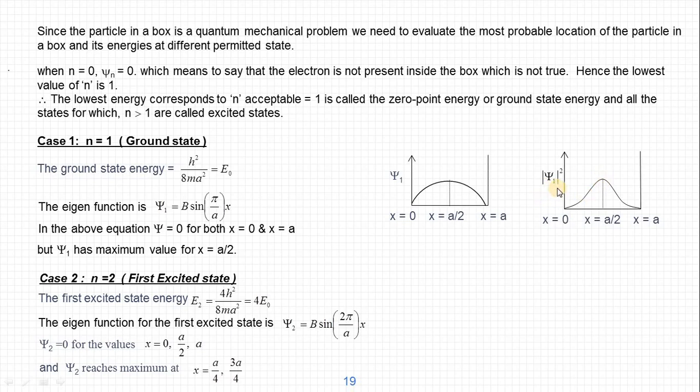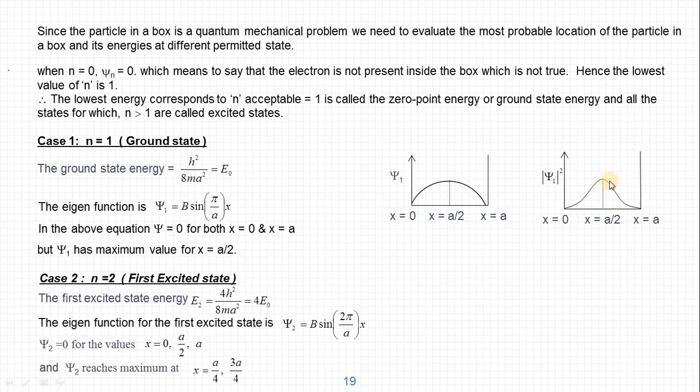Now we know that mod psi square represents the probability density, or it corresponds to the probability of finding the particle. So we can say that at the extreme points the particle cannot be present because the probability is 0, but as we move inwards the probability increases, and at the center the probability of finding the particle is maximum.